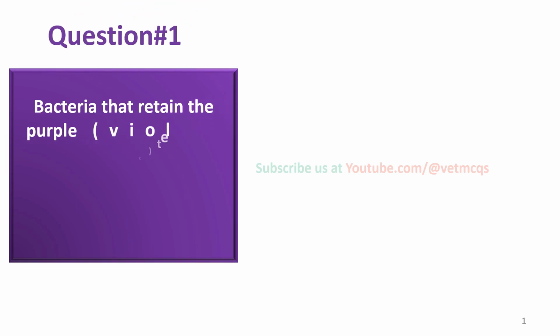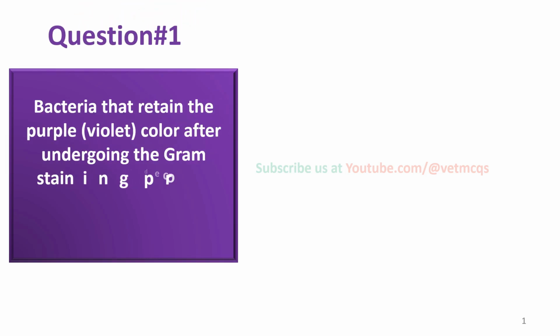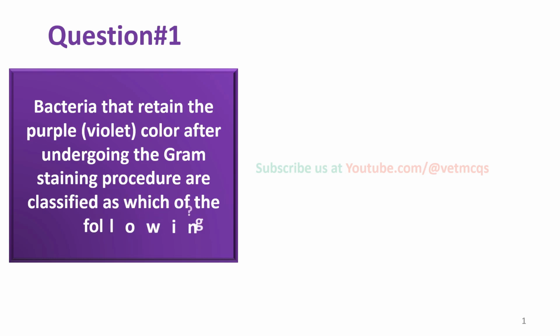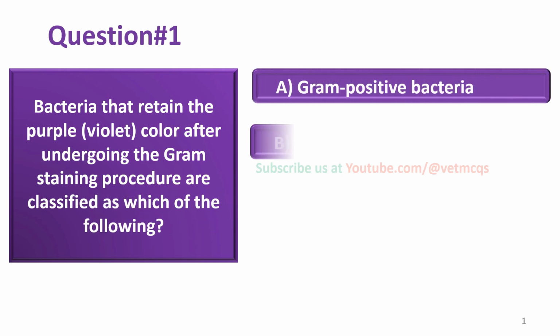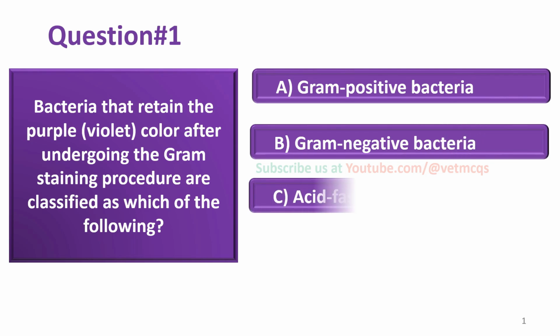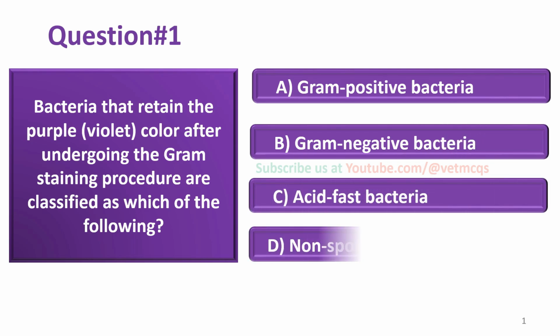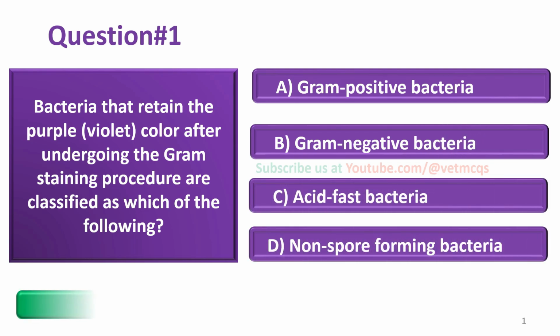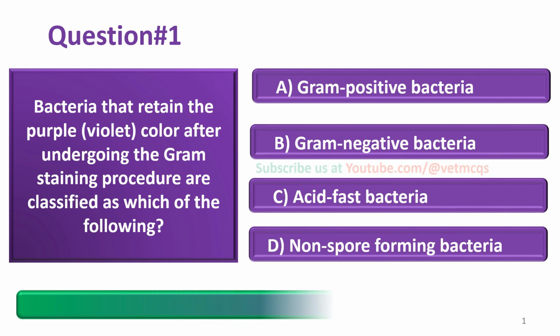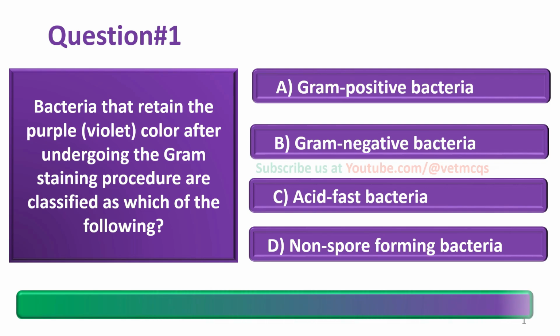Bacteria that retain the purple or violet color after undergoing the Gram staining procedure are classified as which of the following? Gram positive bacteria, Gram negative bacteria, acid fast bacteria, non-spore forming bacteria. And the correct answer is option A, that is Gram positive bacteria.